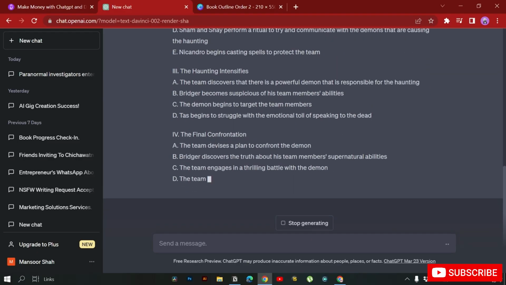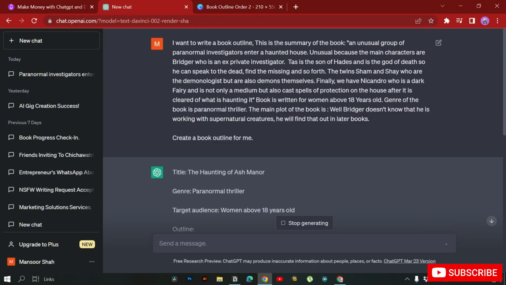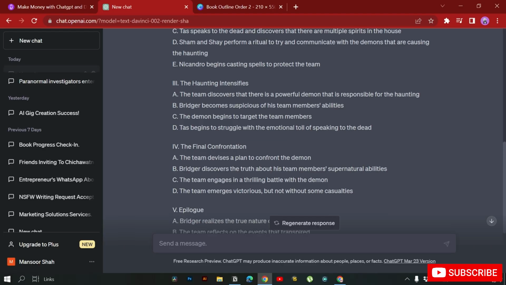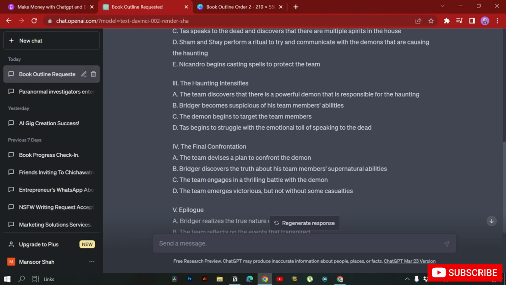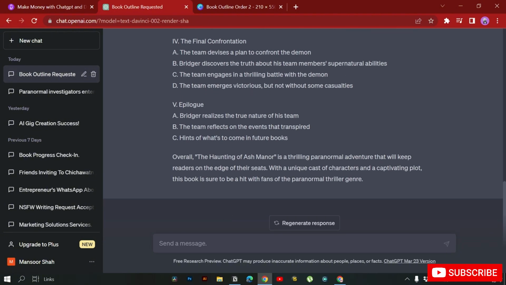If it does not, you can just go and create another chat and try to give this prompt differently, or you can just ask ChatGPT here that you missed something, or you missed adding some character, or if you want anything added inside this outline, you can also do that. You can ask ChatGPT to increase the number of chapters. For example, a buyer wants a 10 chapter outline, so you can increase that as well.